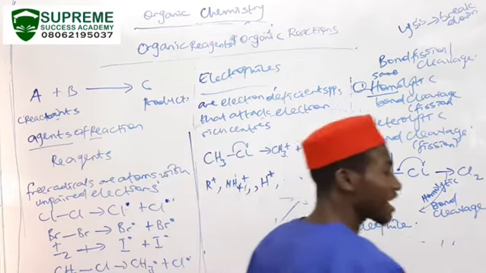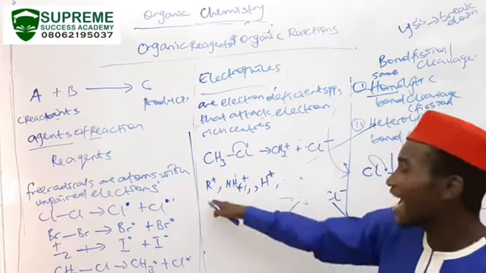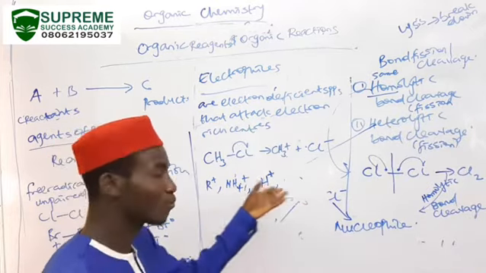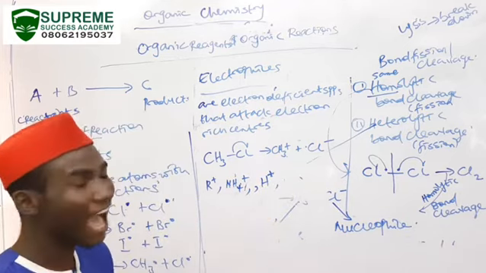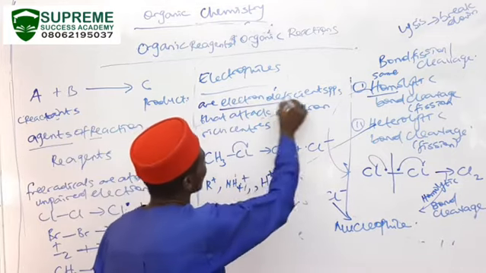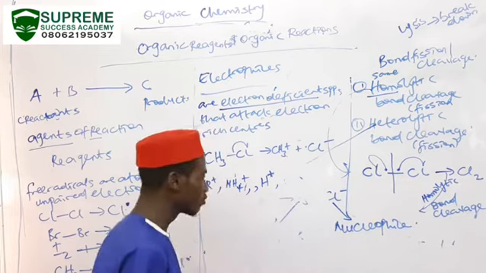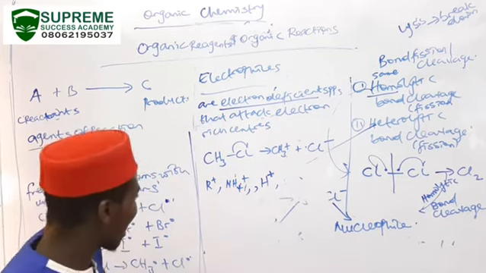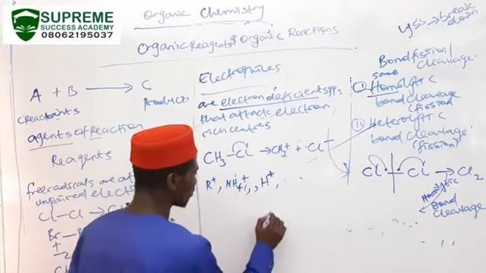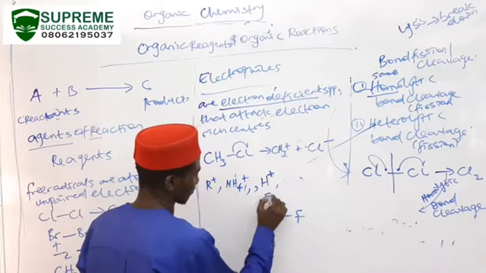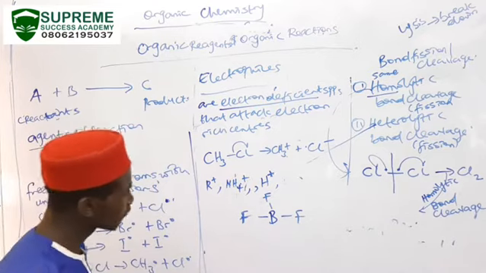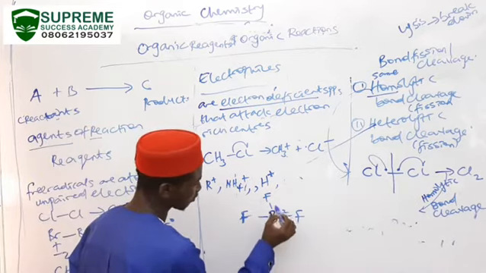However, electrophiles are not only limited to charged molecules. There are molecules that you cannot see the symbol of plus on them, yet these molecules are electrophiles. So in that case, we begin to apply the concept of electron deficiency. We say that the molecules are electron deficient. And what do we mean by that? We look at a chemical bond between boron and fluorine. In the case of boron and fluorine, each of these bonds represents 2 electrons,